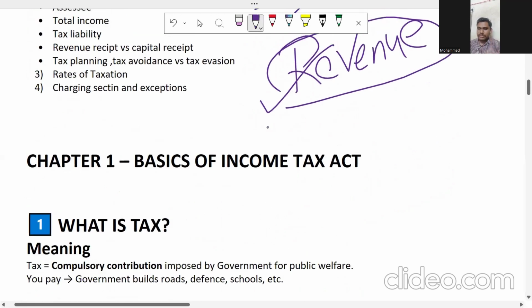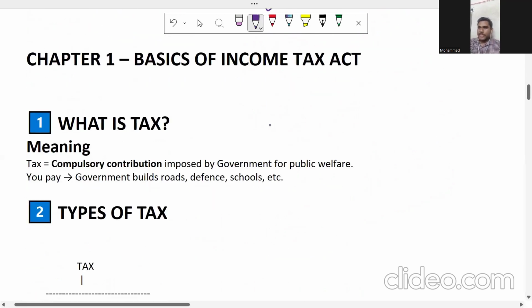So I'm going to start from very basic income. But remember, it is the Income Tax Act 1961. It is not an expense tax. So it is an income tax. One of the primary things where you as a student will get confused is that it is on income. You're going to tax on income, not on expense. Okay, it is simple. It is an income tax. It is a tax on income, not an expense tax. For example, you're going to incur some expenses. You're not going to be taxed on expense. It is a tax on income. Okay.